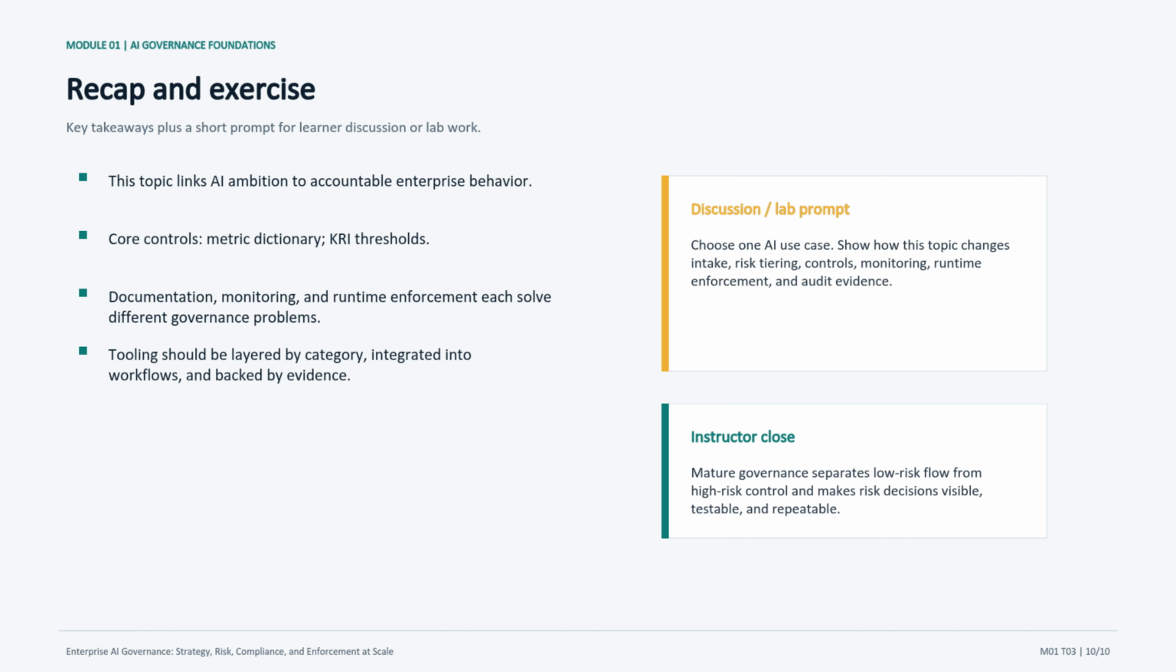For the exercise, I would have learners choose one AI use case and walk through intake, risk tiering, controls, monitoring, runtime enforcement, and audit evidence. The value is in making the governance path visible. When we move on, we will connect this to governance roles: board, execs, legal, risk, security, data, ML, product, and procurement in AI governance foundations.